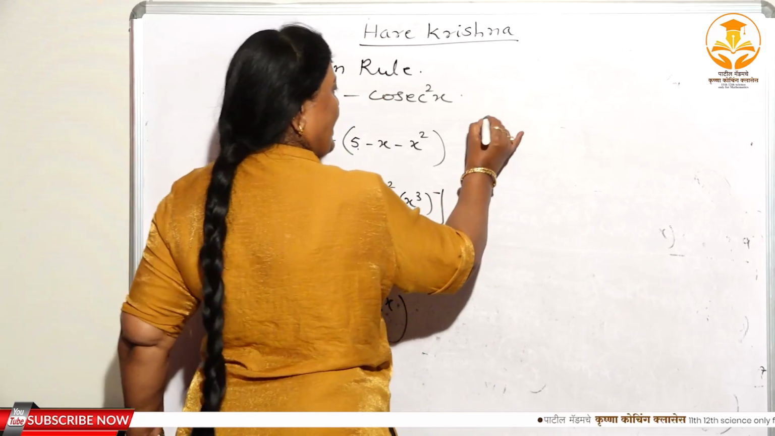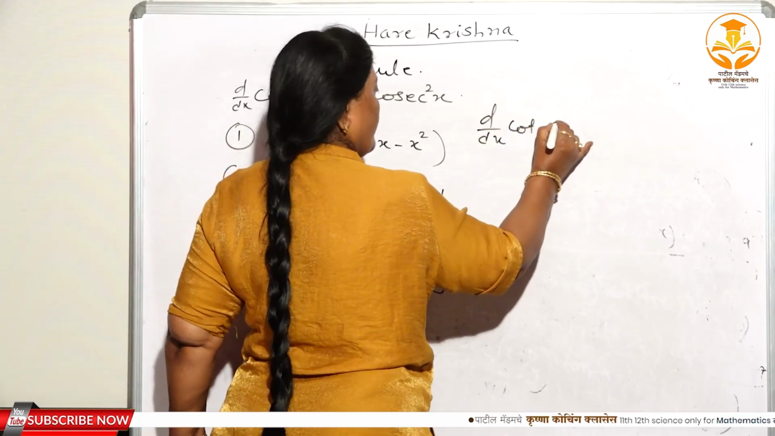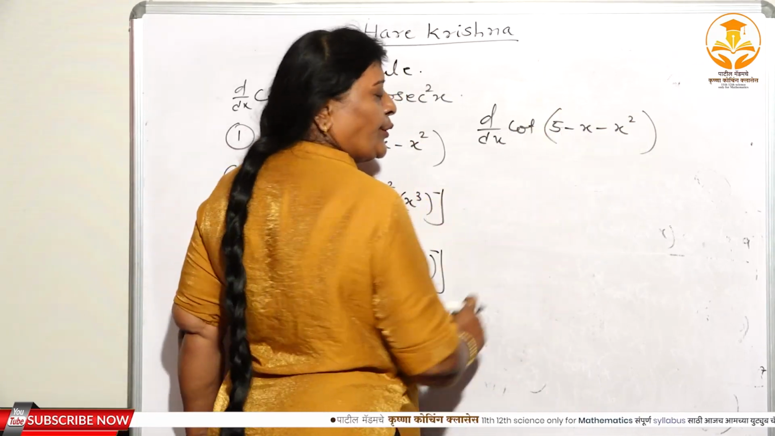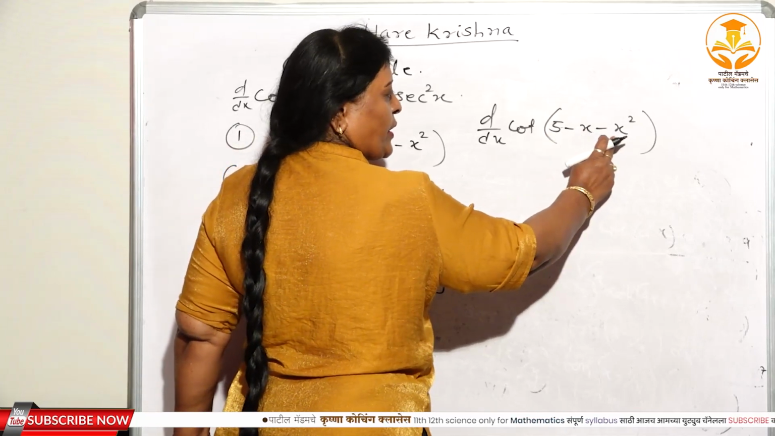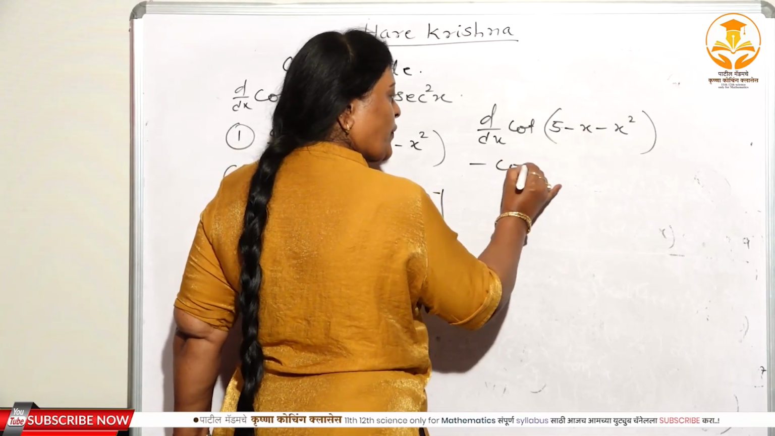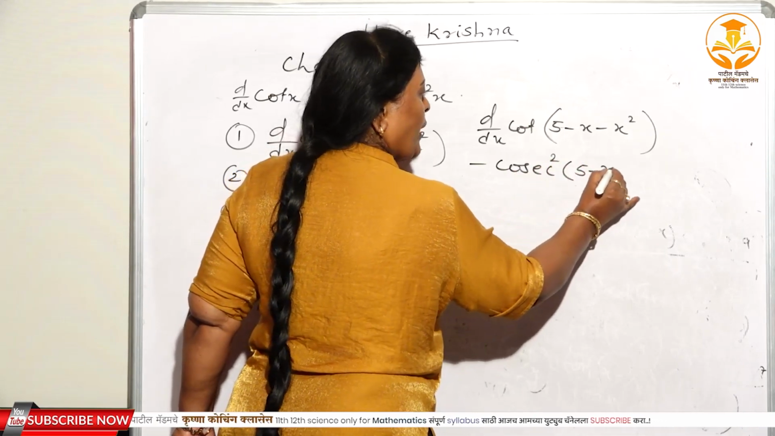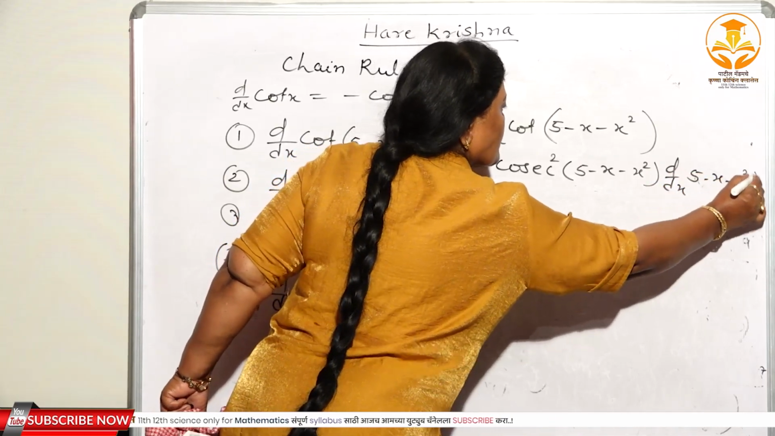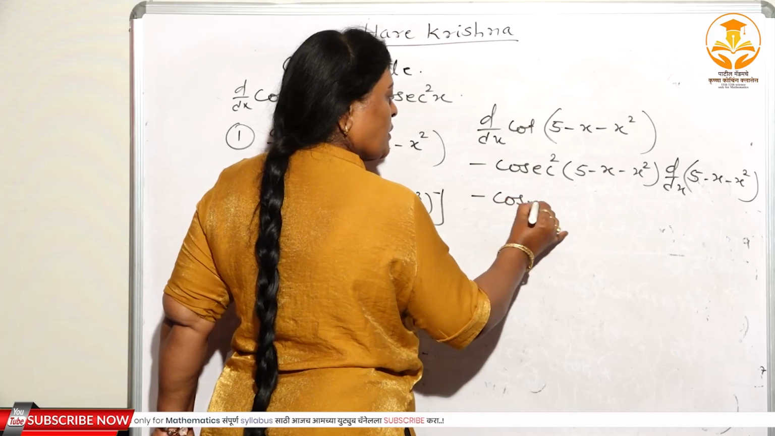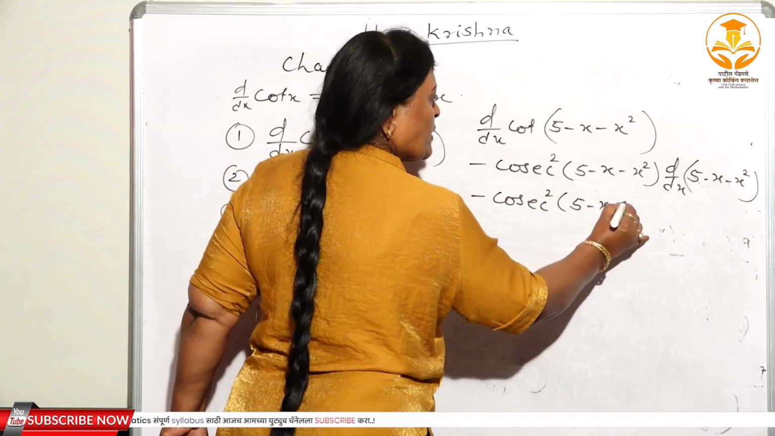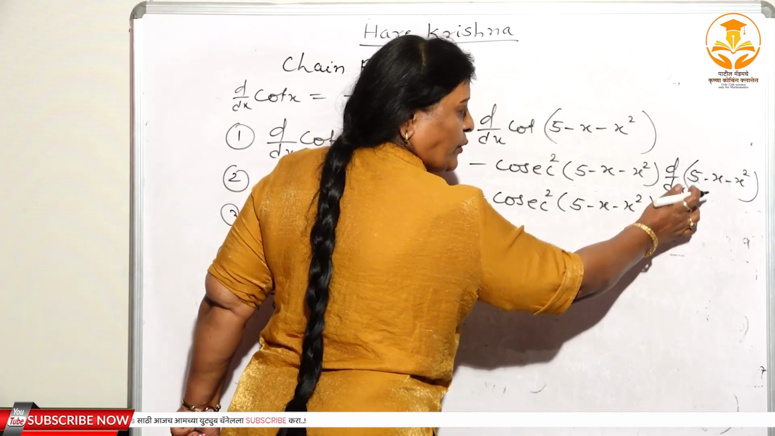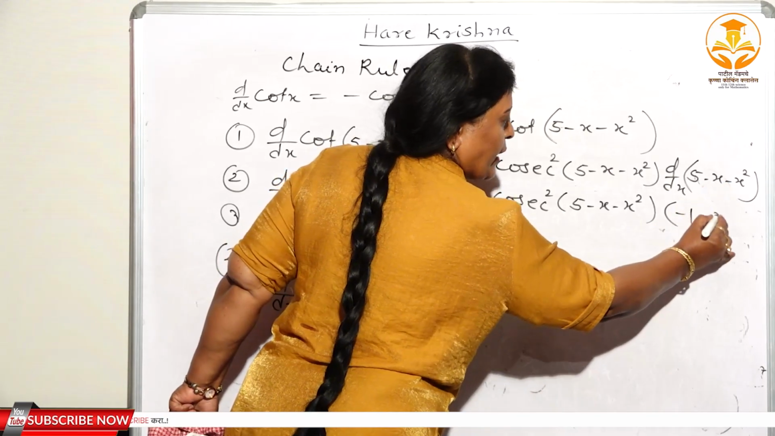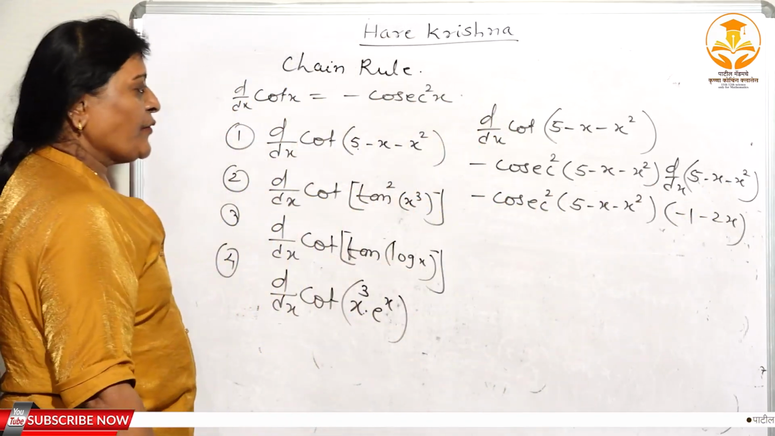Very simple. d/dx of cot of 5 minus x square. Where you have to substitute u? That is, 5 minus x square is equal to u. The derivative of cot u is minus cosec square u. Minus cosec square(5 minus x square), d/dx of 5 minus x square. Again, minus cosec square(5 minus x square). The derivative of 5 is 0. The derivative of minus x square is equal to minus 2x. This is the solution of the first one.